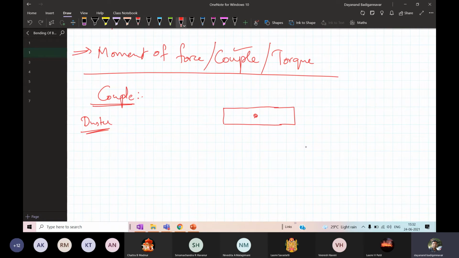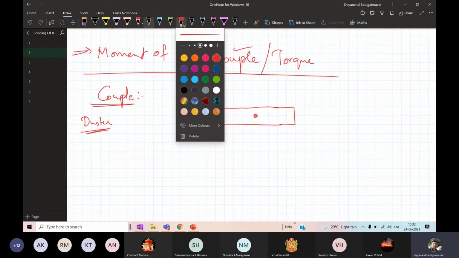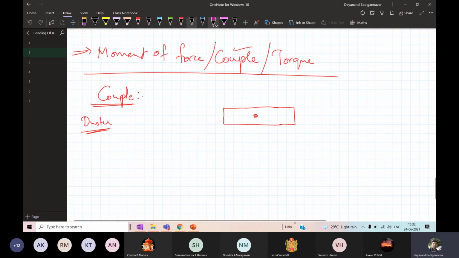If I apply a force in this direction, this is the direction that I applied, what happens? The duster which is fixed to the blackboard starts to rotate.